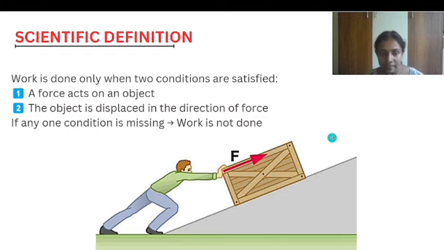Okay, so I think it's clear to you. The conditions for work are that a force should act on an object and it should have a displacement in the direction of force.